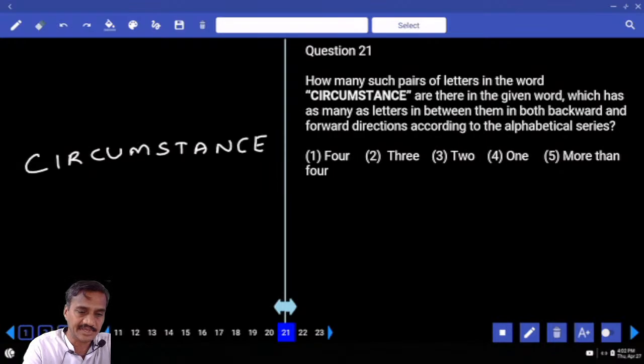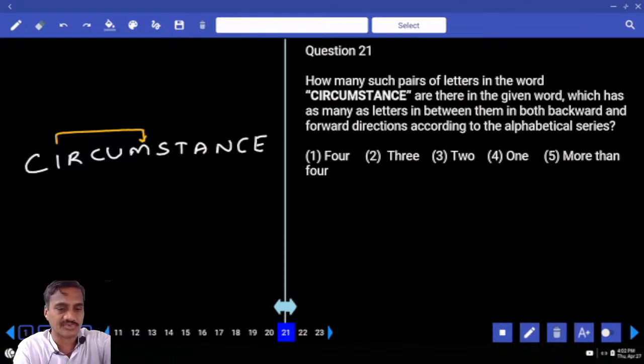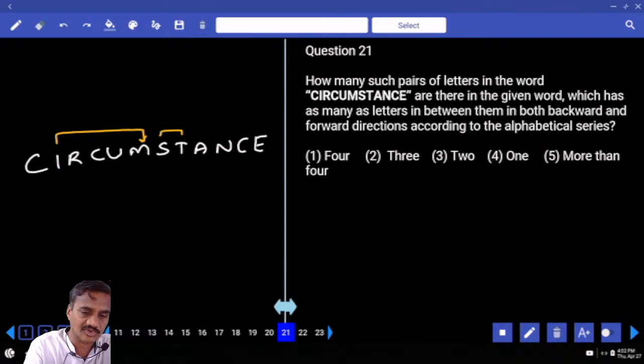C, D, E, F, G, H, I, J, K, L, M, N. I, J, K, L, M. I to M. I, J, K, L, M, N, O, P, Q, R, S. R, S, T, U, V, W, X, Y, Z. C, D, E, F, G, H, I, J, K. And U, no letter more than this one. M, N, O, P, Q, R, S. S and T, there is one more pair.